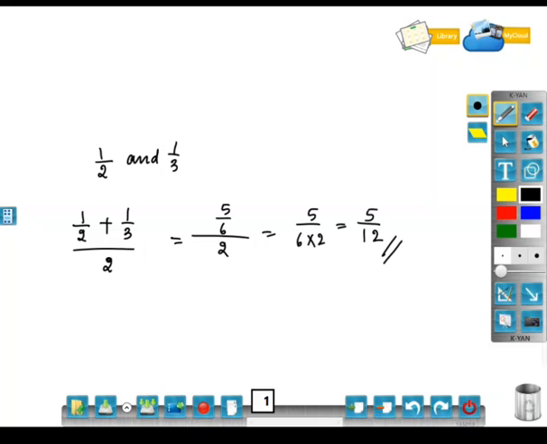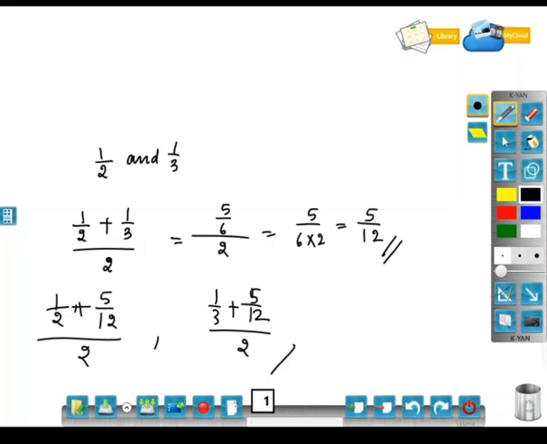If you are using the concept of mean, what you can do is take two fractions, 1 by 2 and 5 by 12, and divide their sum by 2. In the same way, take 1 by 3 plus 5 by 12 divided by 2. There also you will get one value. So this is one way of finding 5 numbers between 1 by 2